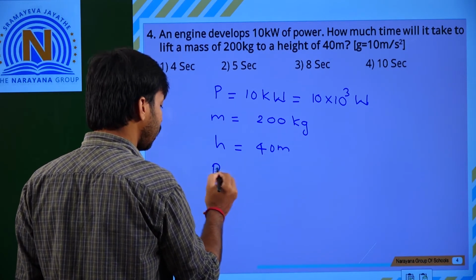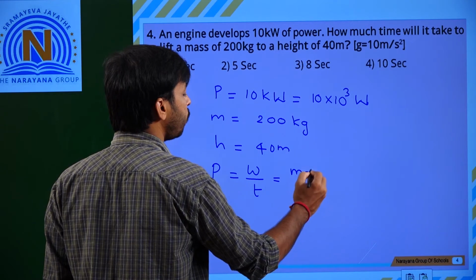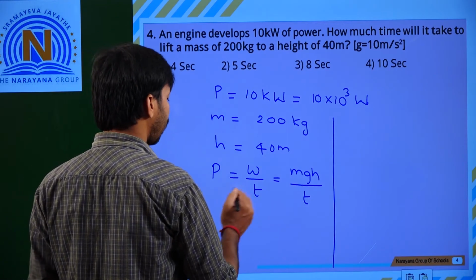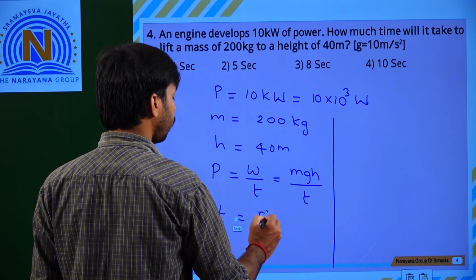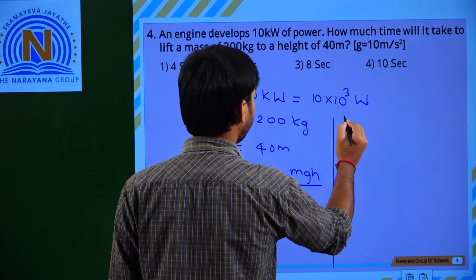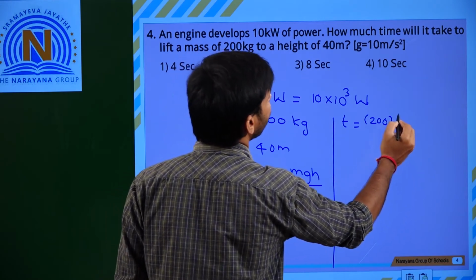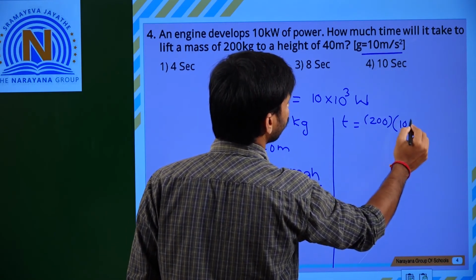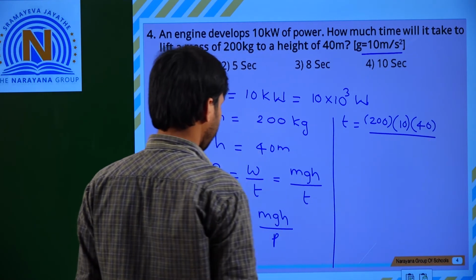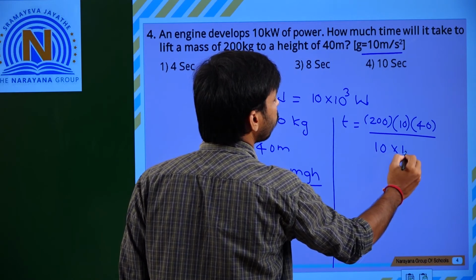Already we know that power is equal to work by time. Here the work is in the form of potential energy, so power is equal to mgh by time. We need to find the T value. So T is equal to mgh by power. So m is 200, g is 10 meter per second square, h is 40, divided by power, that is 10 into 10 cube.